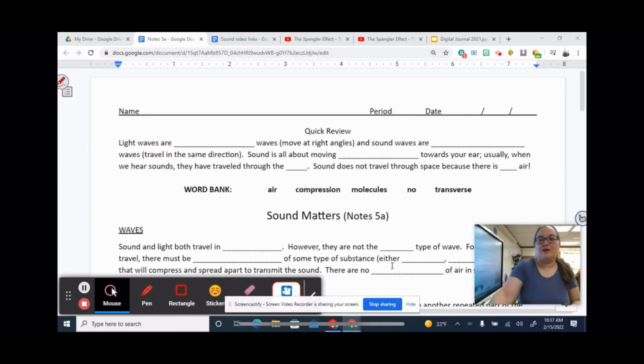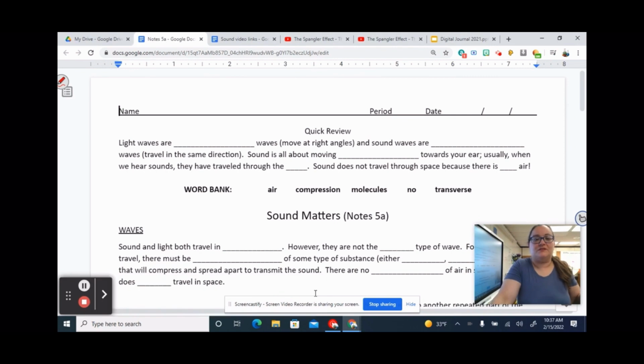Welcome back. Today we are beginning our unit. We began the unit yesterday watching those Steve Spangler videos. But today we're going to start the notes on our new unit on sound.